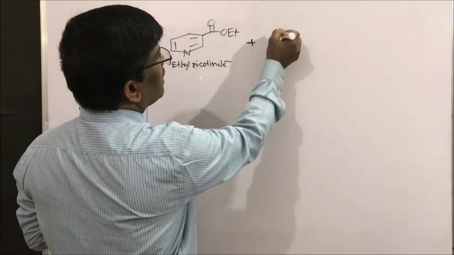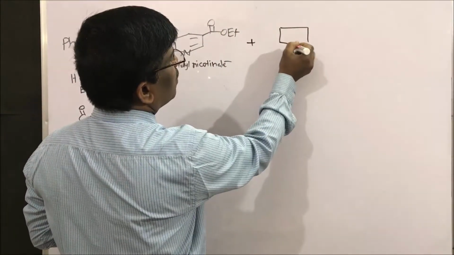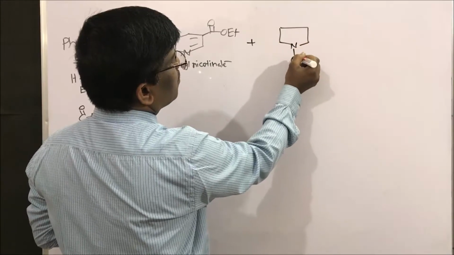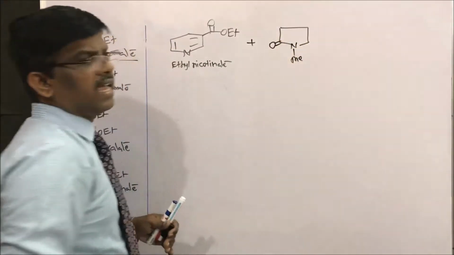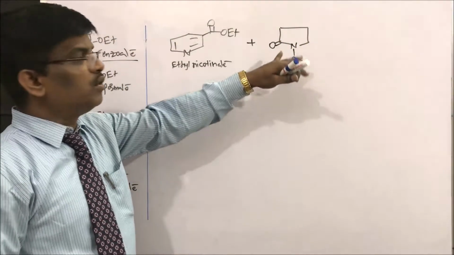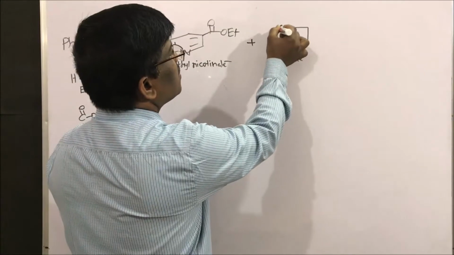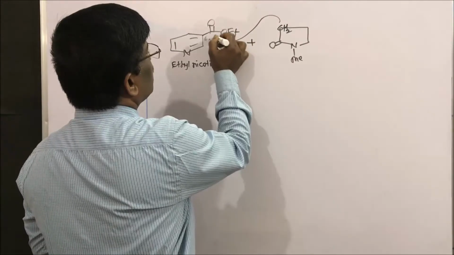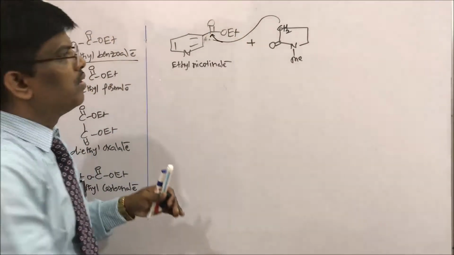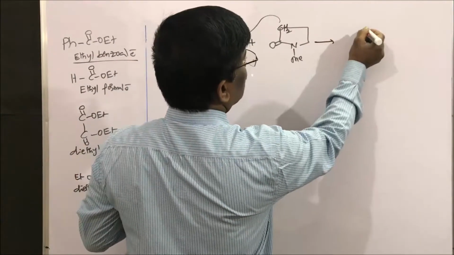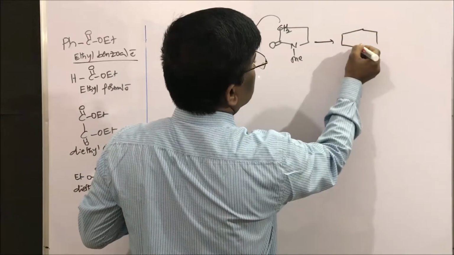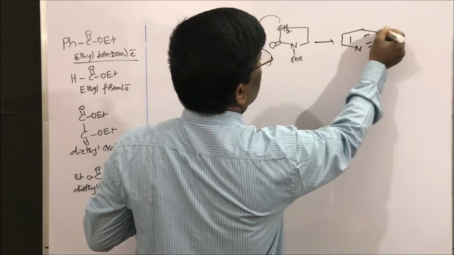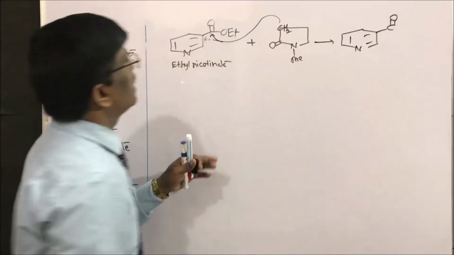Upon reacting with N-methylpyrrolidinone, this is an amide, though it is an amide, it has CH2. Dear students, it is very important. This CH2 is going to react here to give this intermediate. Nitrogen double bond and keto will be here.